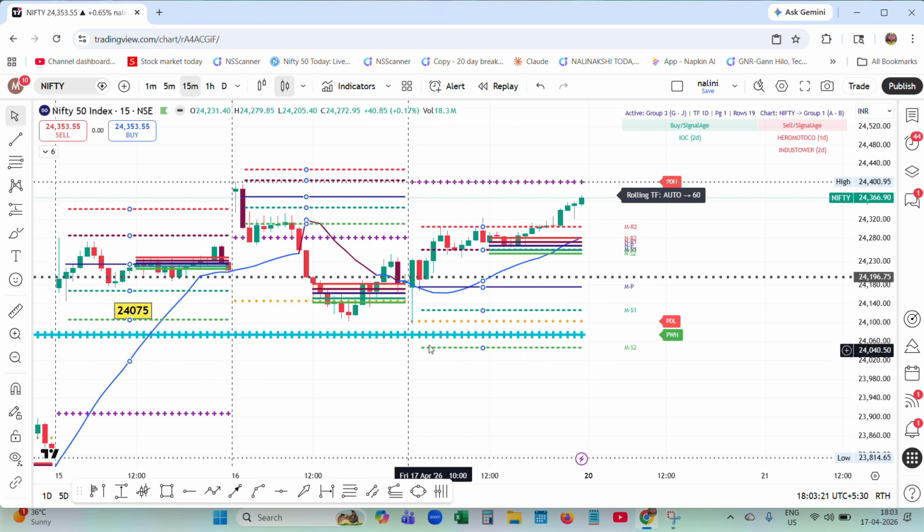I'll show you why. These layers will be formed exactly at 9:80. This is the first layer. This is the pivot. Here labels are there. Morning pivot, morning S1, green color one, morning S2. And this is low.